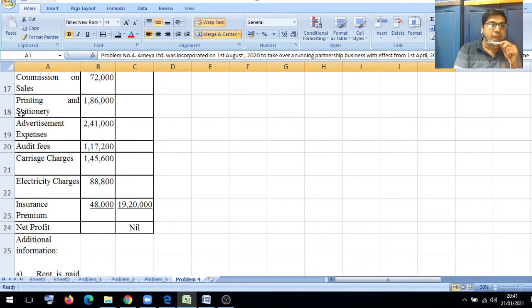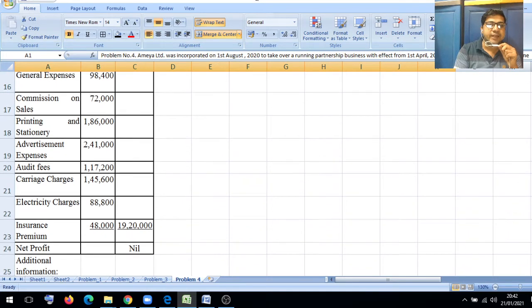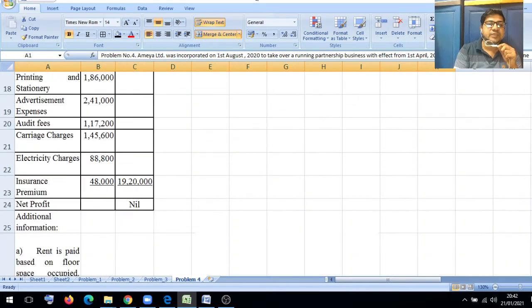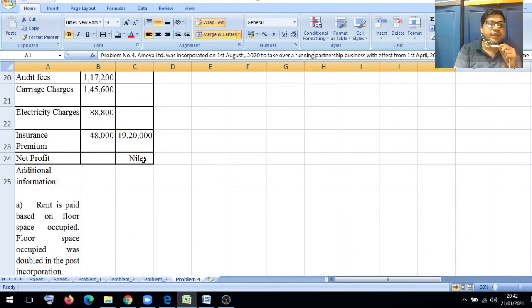1,86,000, advertisement expenses 2,41,000, audit fees 1,17,200, carriage charges 1,45,600, electricity charges 88,800, then insurance premium 48,000. Total expenses 19 lakh 20,000. Gross profit minus total expenses is the same amount, so it means there is no net profit.